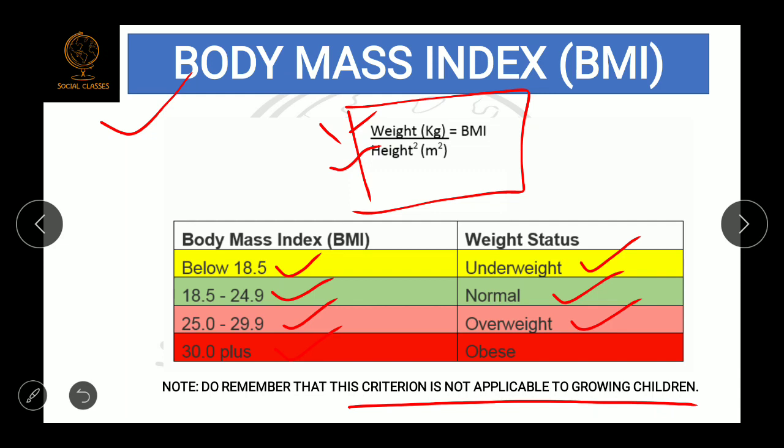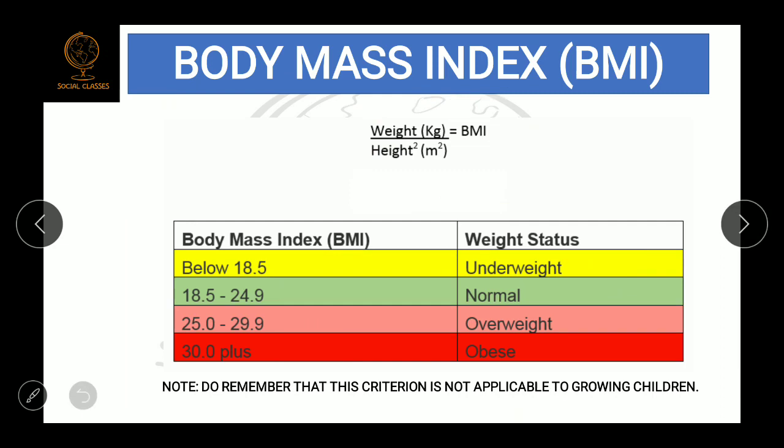You will find that in the family which does not have a better financial condition, the BMI will be below 18.5, meaning most of the family members will be underweight. And in the families which have a better financial condition, the BMI will be in the normal or overweight category. So this is why we calculate the body mass index.